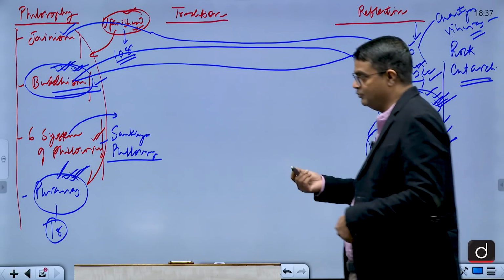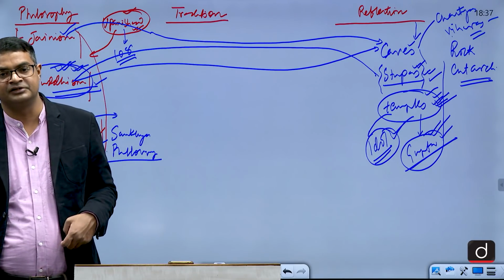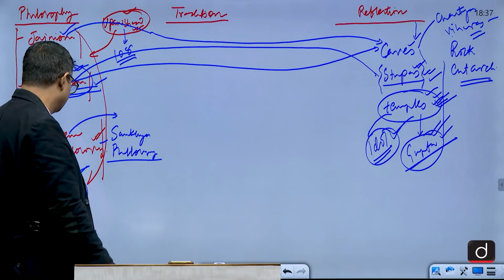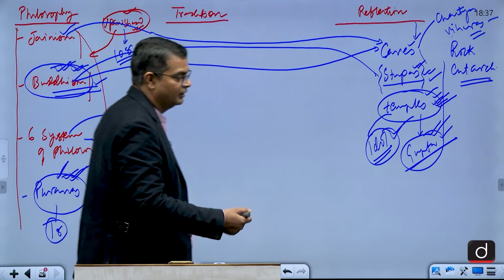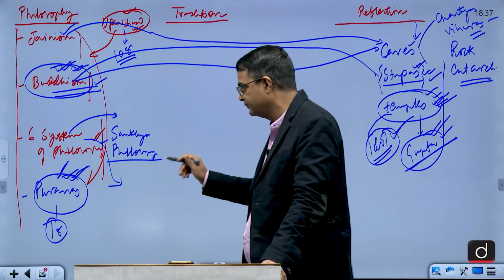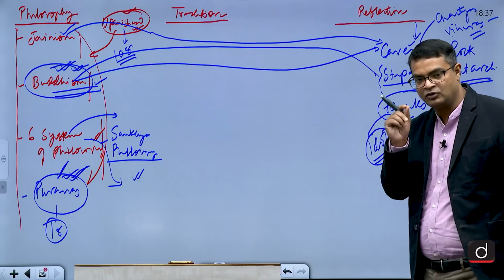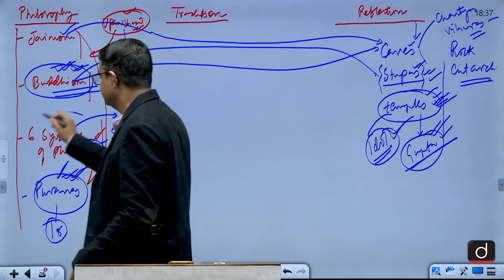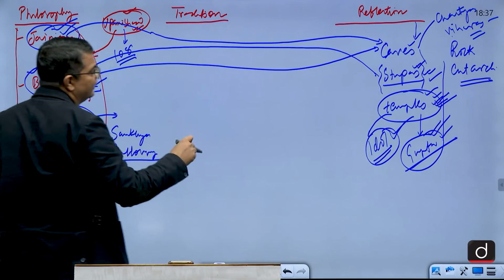Then the Bhakti movement, Saguna and Nirguna, also influencing the architectural development. Then in the six systems of philosophy, Vaisheshika says that everything is made of tiny particles, and that is why the monument also has different small parts made up of small parts. So this is influencing, this is influencing, this is influencing.